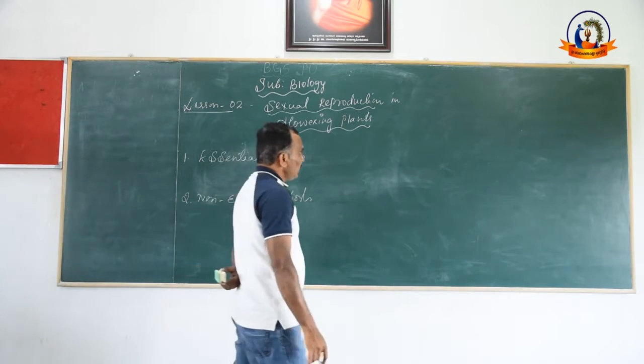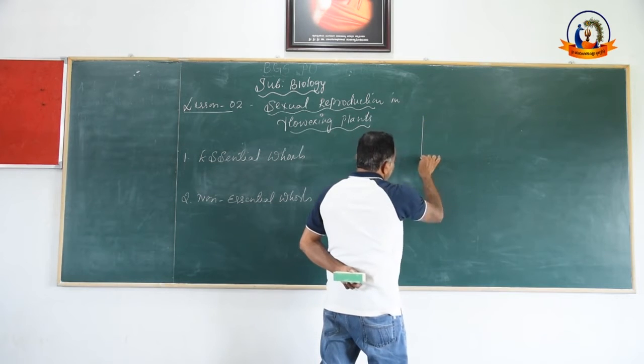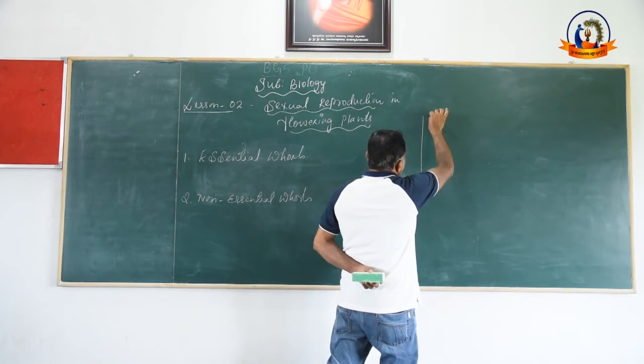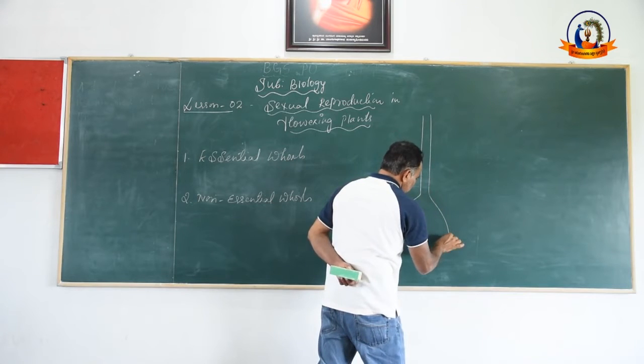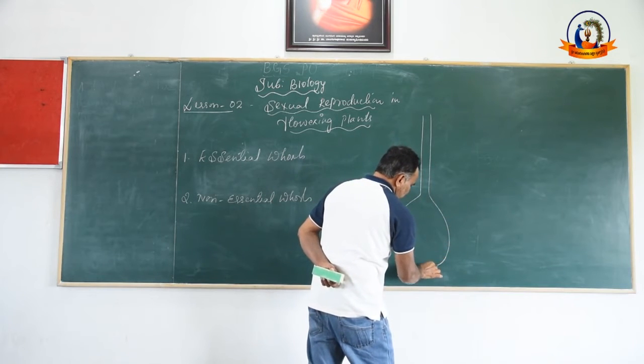See, it is a diagram of a flower. I draw a rough diagram of a flower. You all learned this in first PU.